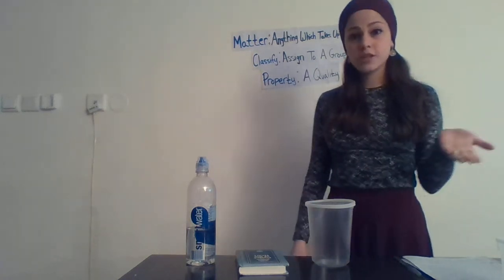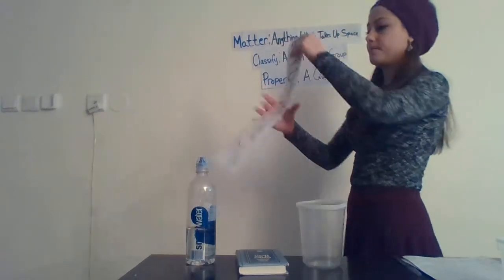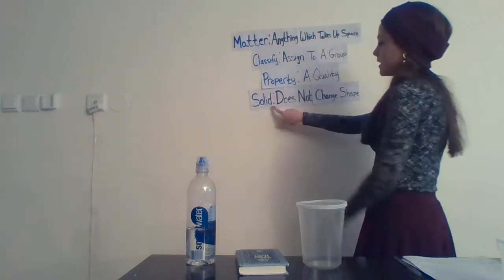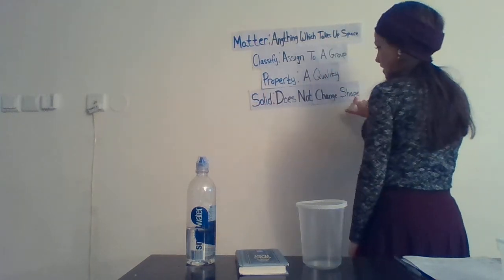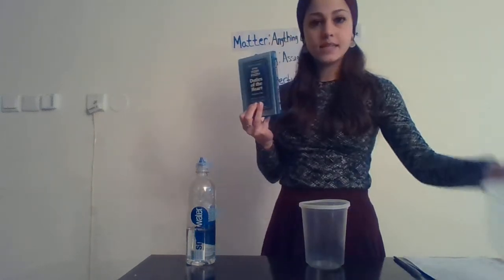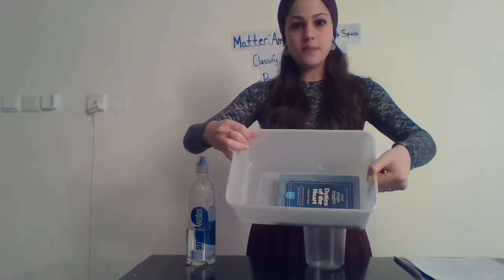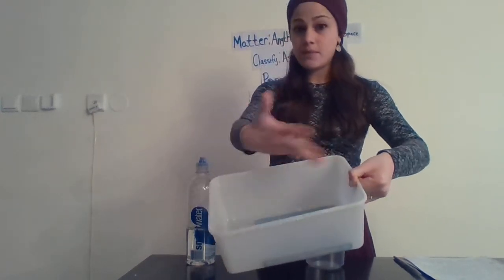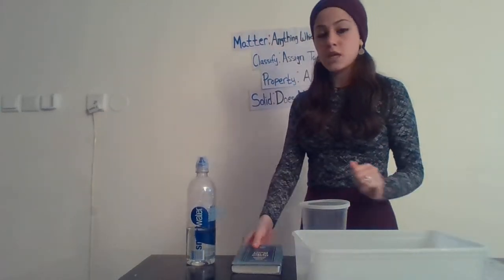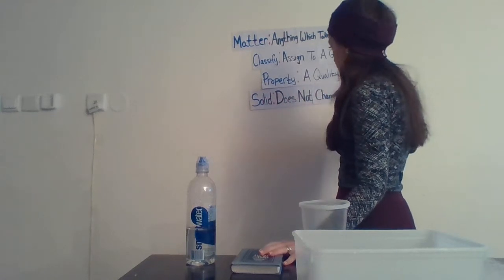So let's start with the first state of matter. The first state is solid. This is the property of a solid. A solid does not change shape. So for example, this book, if I put it into this container, we know it's a rectangular book. Did it change shape? No, it's the same shape as it was when it was out of the container. So we know this book is a solid because a solid does not change shape.